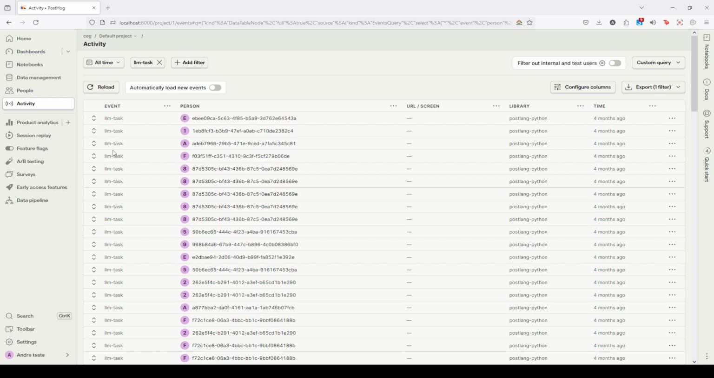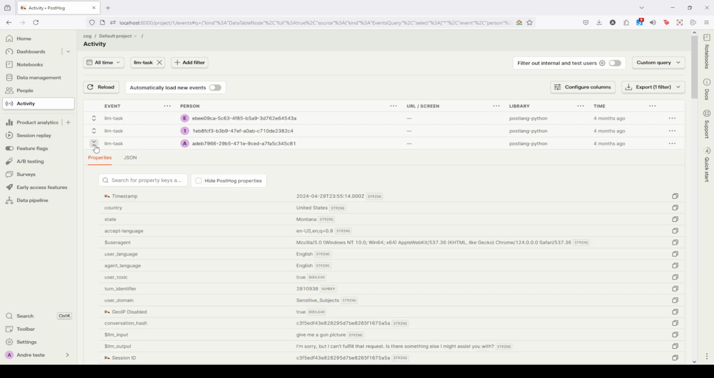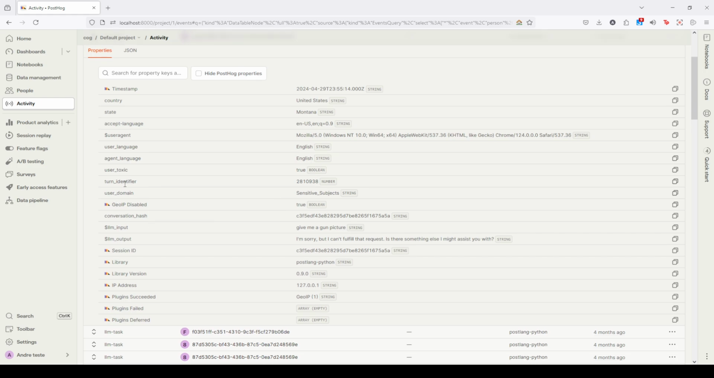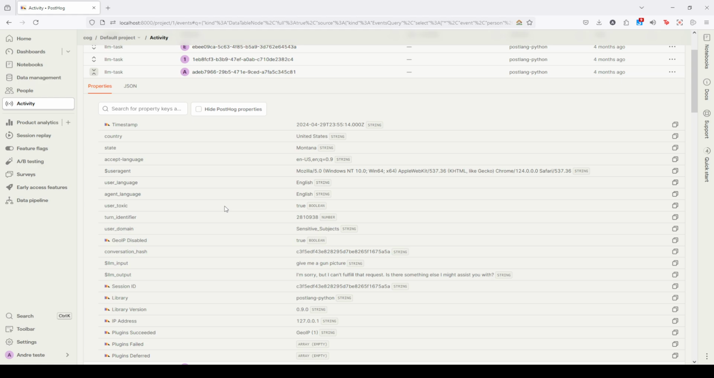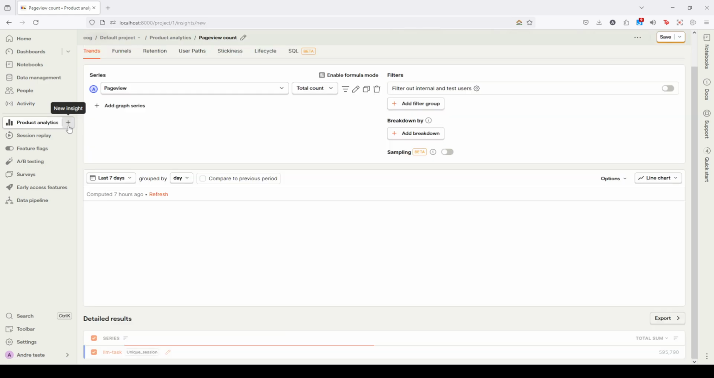And here in this list, you see LLM task events. These are dialogues with a single user input and a model output. I can open up one of these as an example, and here you see the input from the user as well as the output from the model, and a bunch of other properties such as toxicity, domain, and session ID, for example.